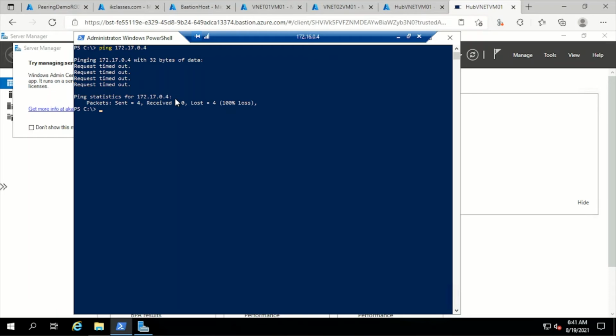You have to have a network virtual appliance in Hub VNet, and you can route the traffic via Hub VNet, and that we will be seeing in the next chapter.